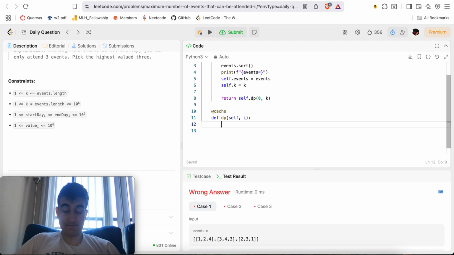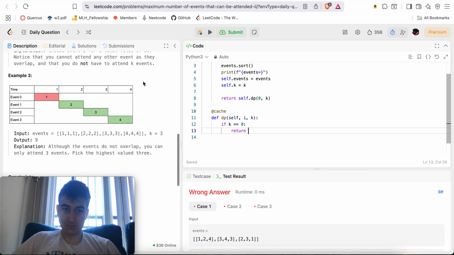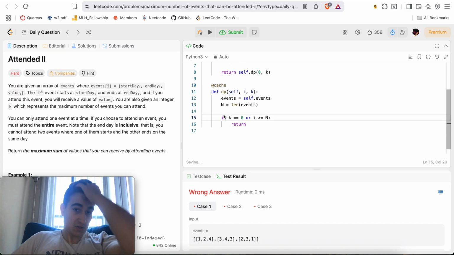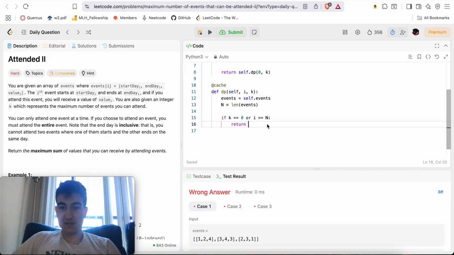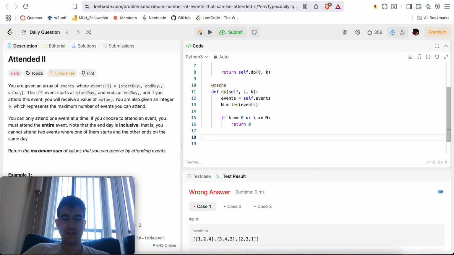And we'll say, if k equals 0 or I is greater or equal to n, meaning we have no more events or we've picked the max amount of events, then we will return 0, as in 0 remaining value.